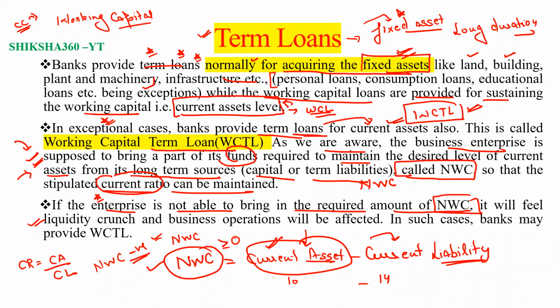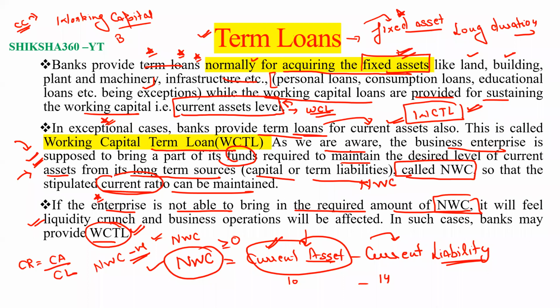When this type of condition arises, the bank may provide a working capital term loan. One thing I will tell you: in your branches, you have to see the CC limits which are not performing well, and you are providing them a working capital term loan.